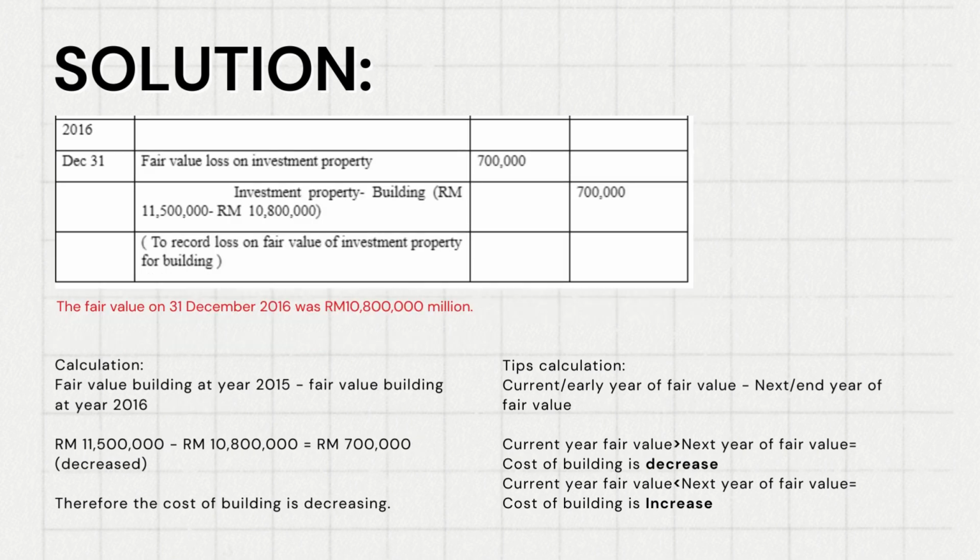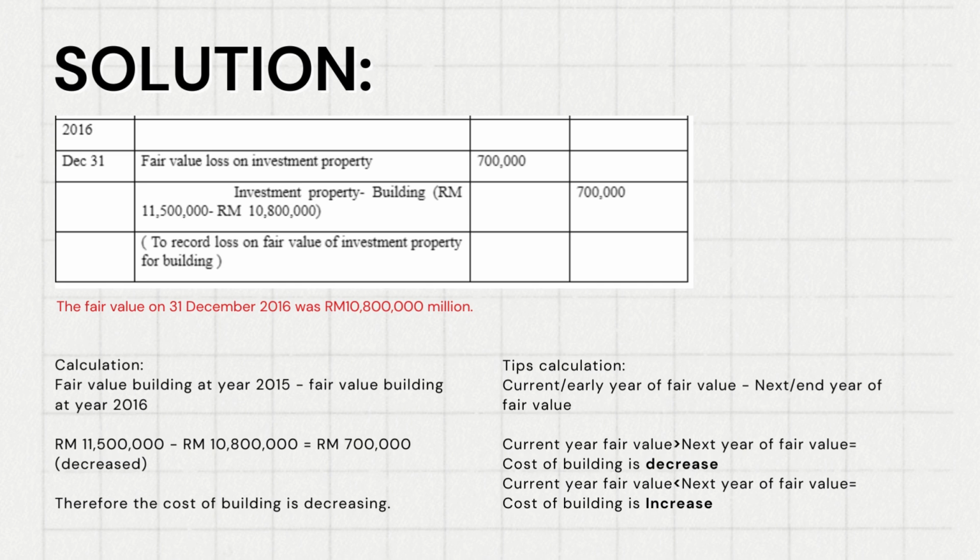So for the second adjustment, the fair value on 31 December 2016 was 10.8 million. Same as the previous slide, we use the fair value at 2015 minus the fair value of the building at 2016. We use the amount of 11.5 million minus 10.8 million and we get 700,000, which is a decrease. Why did it decrease?